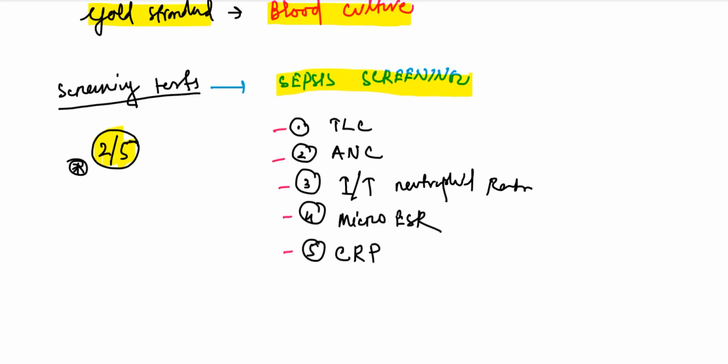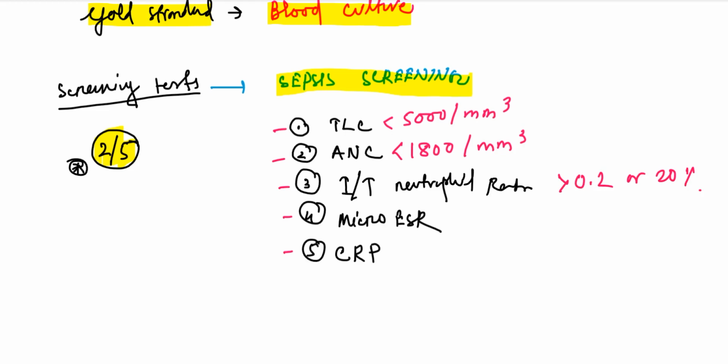So what are the cutoff values for a positive result? For TLC, it should be less than 5000 per mm3. For absolute neutrophil count, it should be less than 1800 per mm3. IT ratio should be more than 0.2 or 20%. Micro ESR should be more than 15 millimeter, and CRP should be more than 1 milligram per dL. So if any 2 among these 5 are satisfied, then we can start treatment for neonatal sepsis.